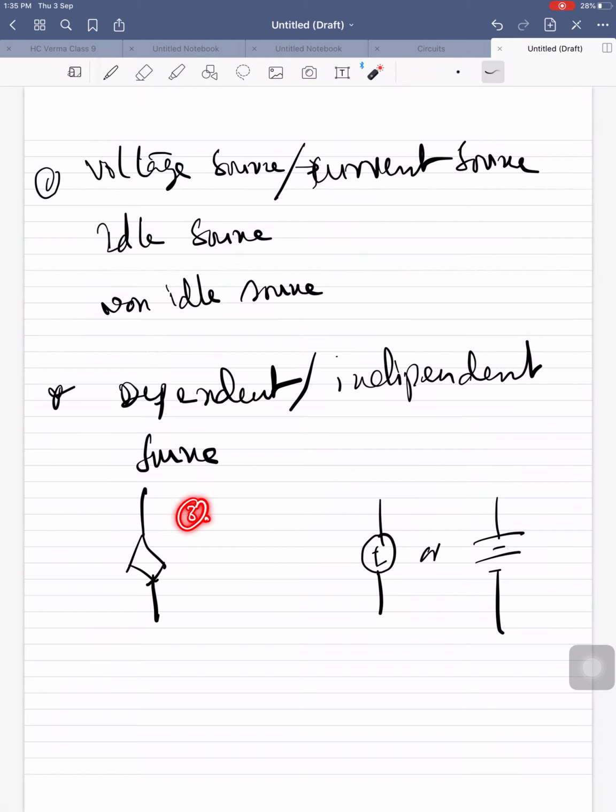Third one is current source, current dependent. This can be represented as an arrow in that. The other one is current source, voltage dependent. This can be written like this. These are the varieties of sources you will find in your field.